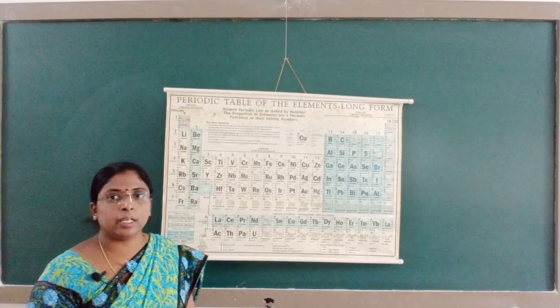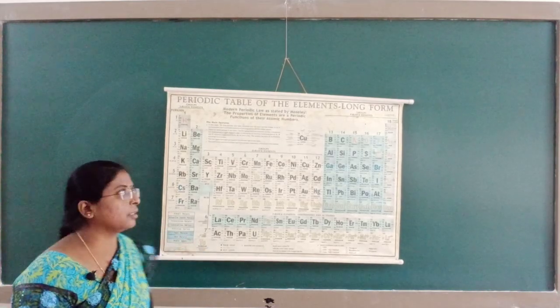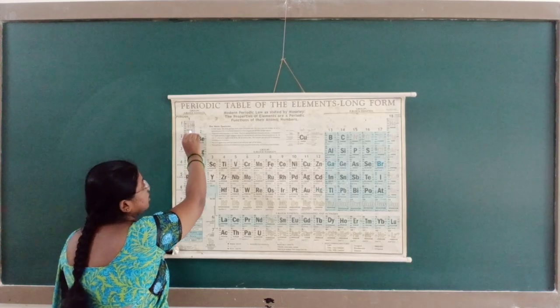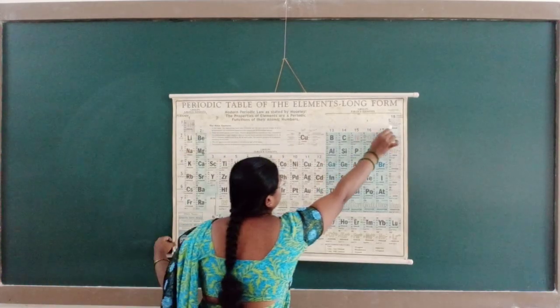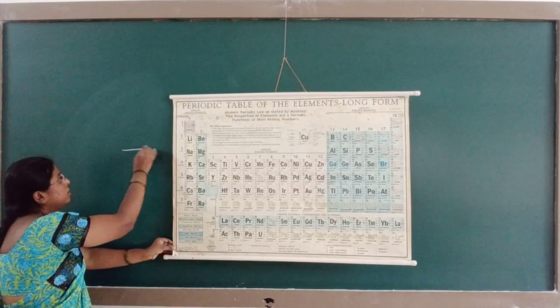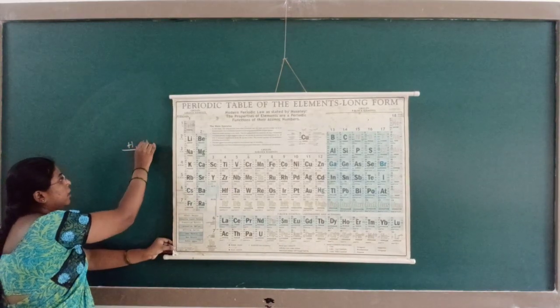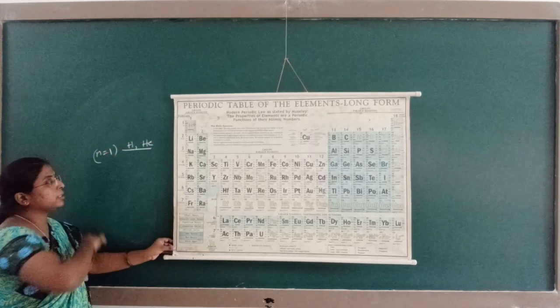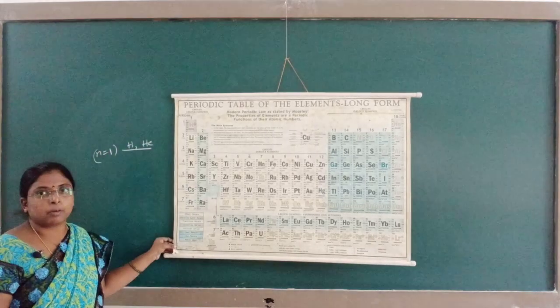Now the number of elements in each period. The first period contains 2 elements, hydrogen and helium. N is equal to 1, where N represents the principal quantum number.